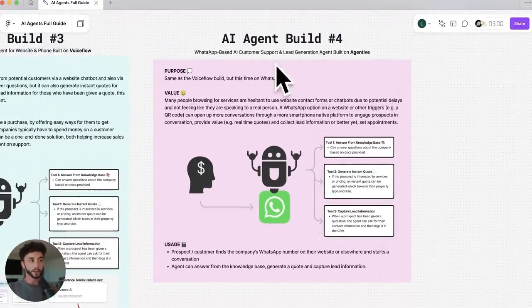And the difference with this agent is that it's much, much faster to build. This is not meant to be a side-by-side comparison of what's better or how much faster. It's just that when you build on a more conversational AI agent platform like Agentive, which is built on top of the Assistants API, it's a very different way of building agents because it's all just based on a prompt and providing the right tools, and all the magic kind of happens through the prompt. Whereas VoiceFlow gives you a lot more control. So it's really a difference between structured AI agent building versus more conversational and open-ended chats through a more ChatGPT-like experience that can just go on and on and on, which is what these agents can do.